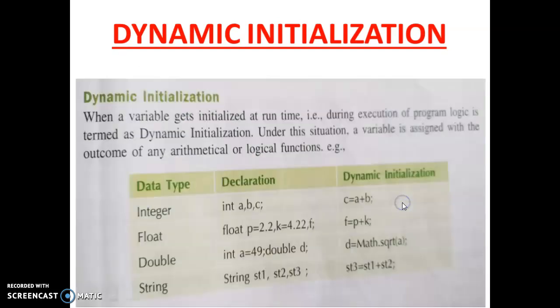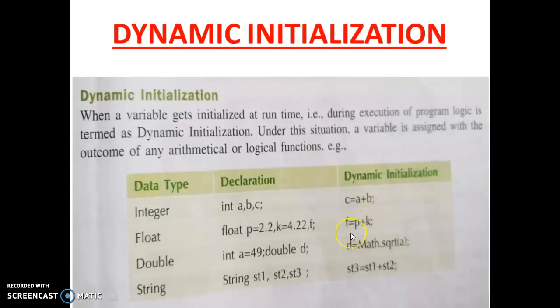Next, dynamic initialization. Dynamic initialization means suppose a is equal to p plus k. The p and k values are initialized, that is static initialization. But the value of a is not initialized at the beginning.